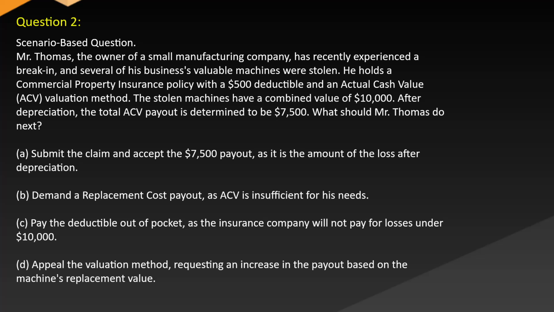A. Submit the claim and accept the $7,500 payout, as it is the amount of the loss after depreciation. B. Demand a replacement cost payout, as ACV is insufficient for his needs. C. Pay the deductible out of pocket, as the insurance company will not pay for losses under $10,000. D. Appeal the valuation method, requesting an increase in the payout based on the machine's replacement value.